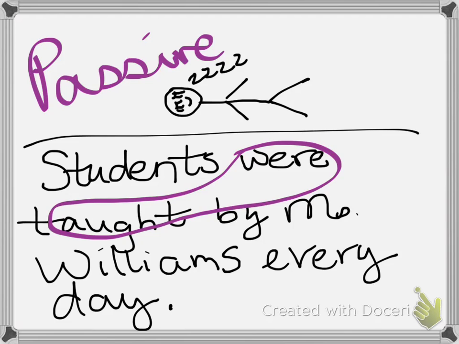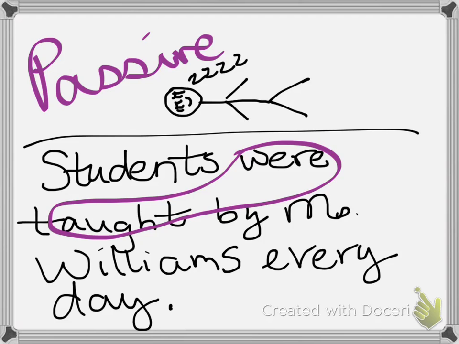So who's doing the teaching in this sentence? Are the students doing the teaching? No, they're not. So, because the students, which is the subject of the sentence, are not doing the action in the sentence, this is in the passive voice. "Students were taught by Miss Williams every day." Miss Williams is still doing the action in the sentence, but Miss Williams is not the subject of the sentence. So again, that makes the sentence in the passive voice.